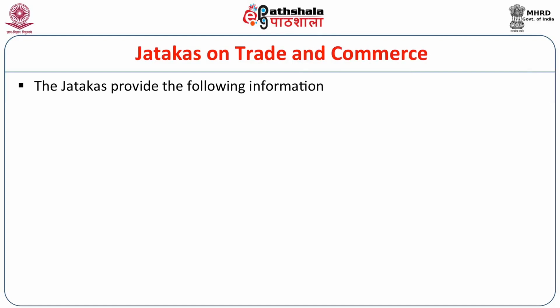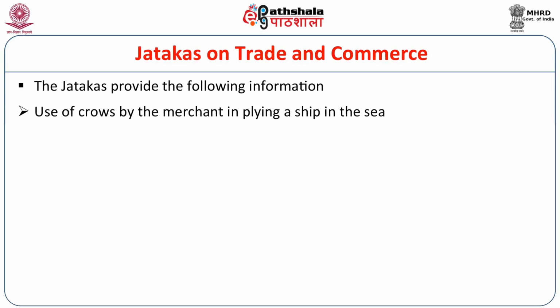In this connection, another type of information on trade and commerce we get from the Jatakas is very significant. Number 1, the use of crows by the merchant plying ships in the sea. The crows used to fly to the land, as it is their habit to go to the land according to their flying direction.